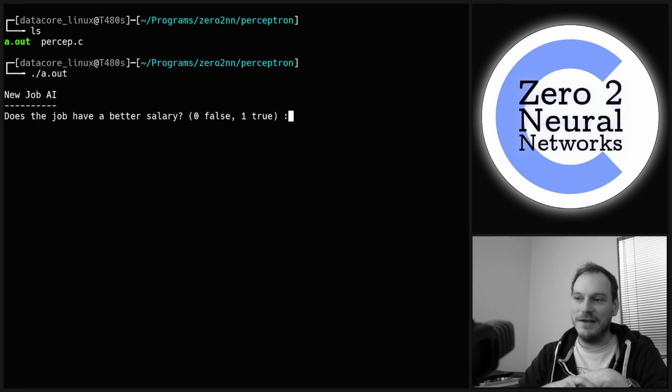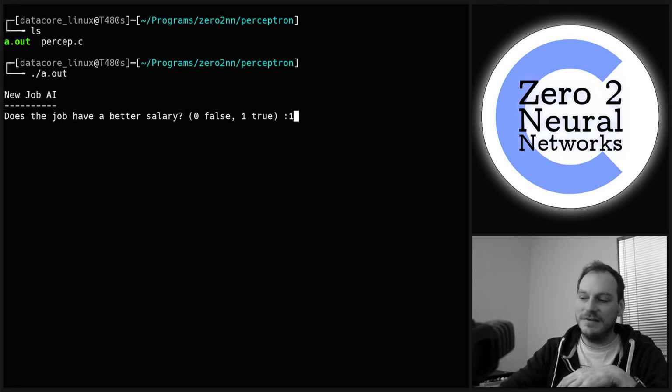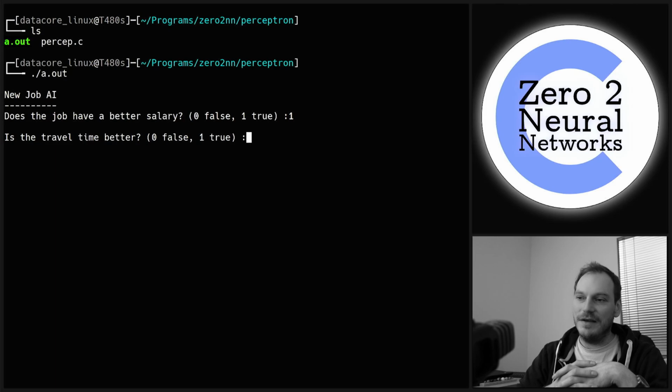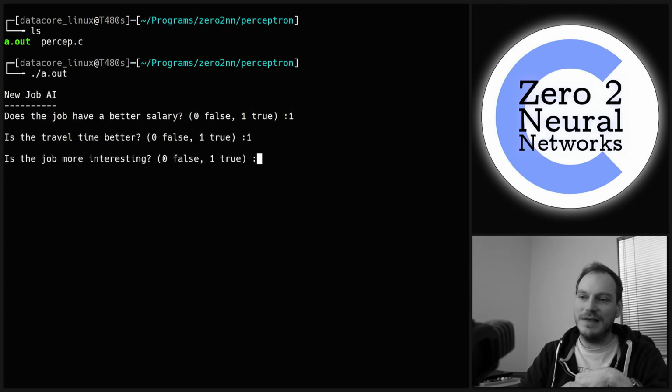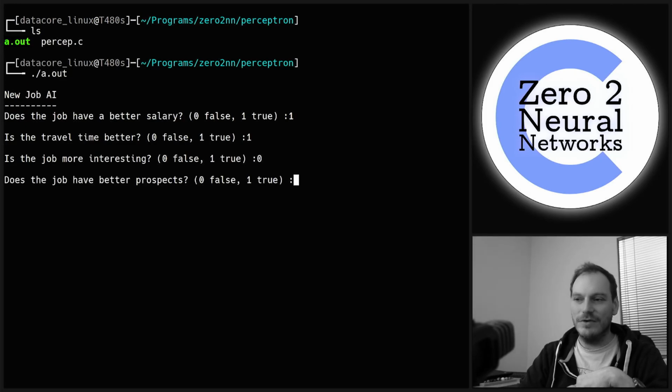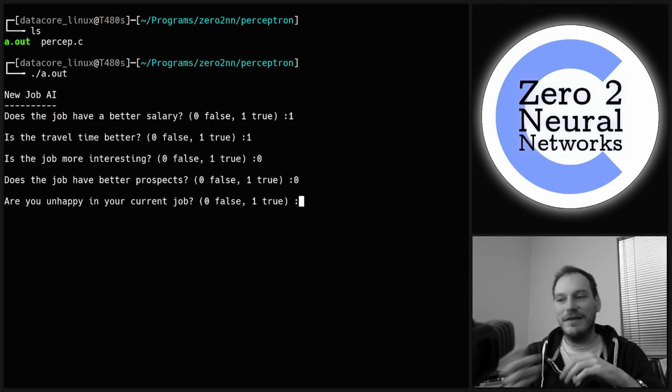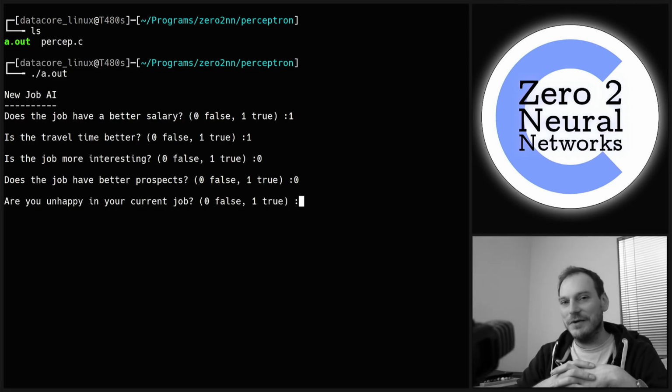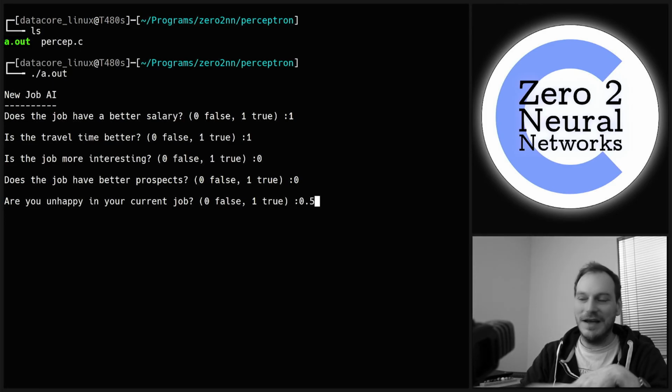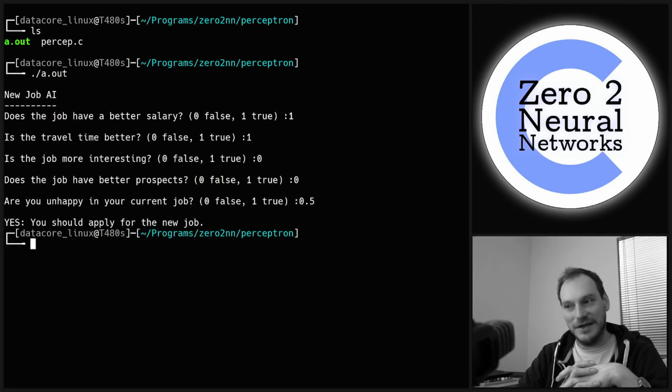Does the job have a better salary? Yes. Is the travel time better? Yes. So it's got a better salary and the travel time is better, but it's not a more interesting job. It's a more boring job, and it doesn't have better prospects. Now, a good thing about this AI is we don't have to put ones and zeros because we're dealing with floats. So are you unhappy in your current job? Well, someone could be like 50-50. They're not sure. They're not massively happy in the current job, but they're not massively unhappy either. So we can actually put a 0.5 in for that input and see what we get. Oh, yeah, they should apply for the new job.